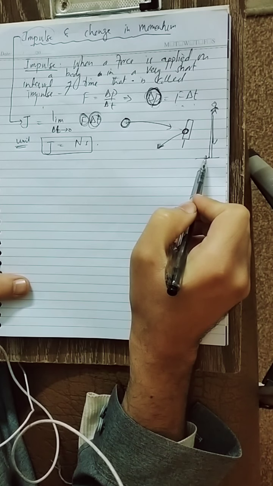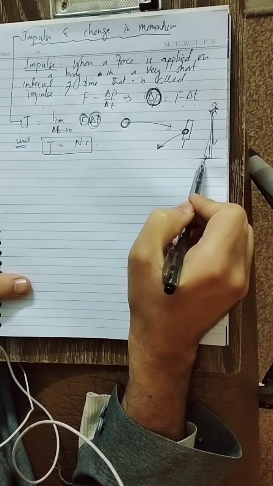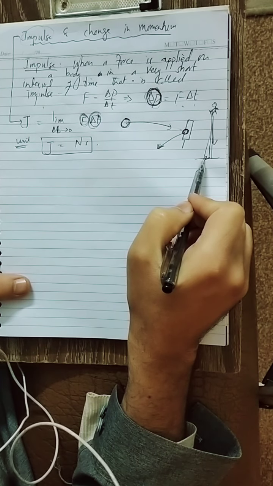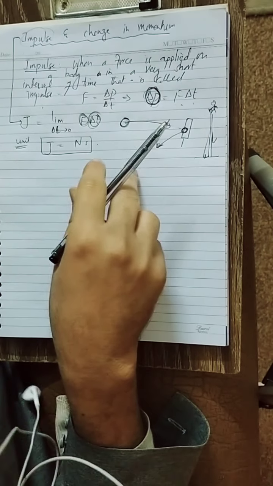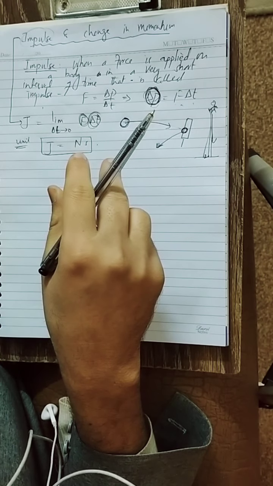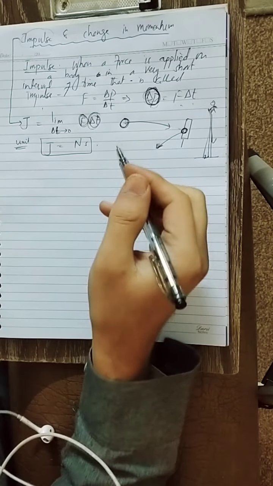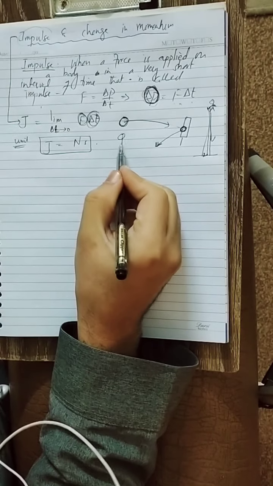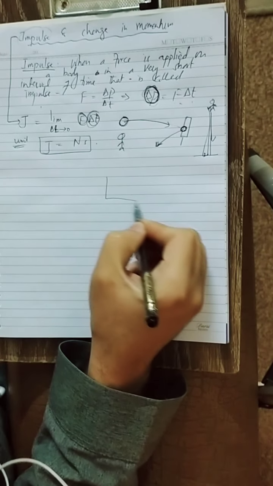The momentum is changed in a very short interval of time, so the person will feel a very high jerk. That is called the impulse. So impulse is actually the change in momentum.